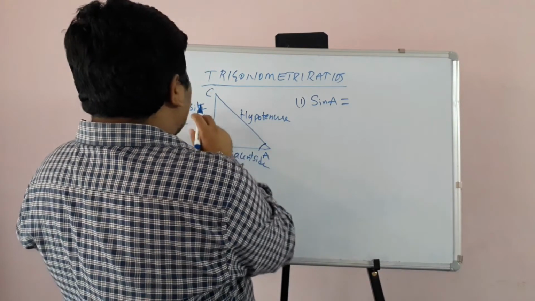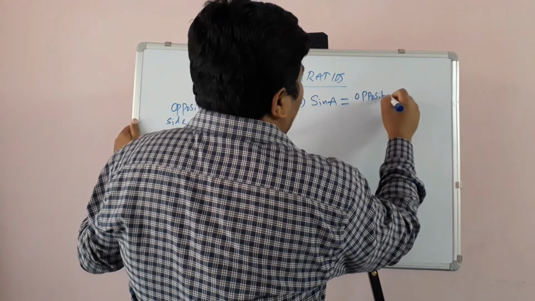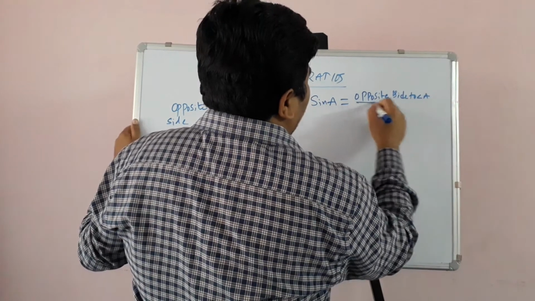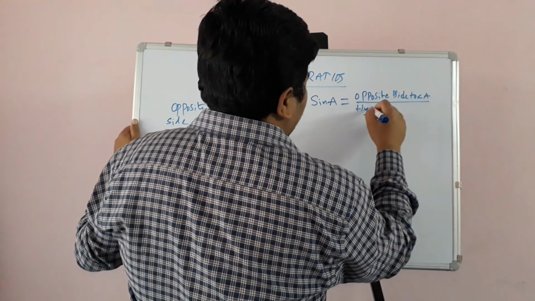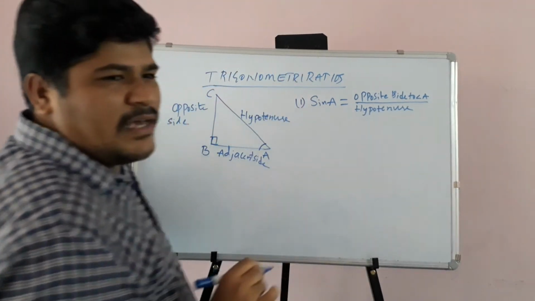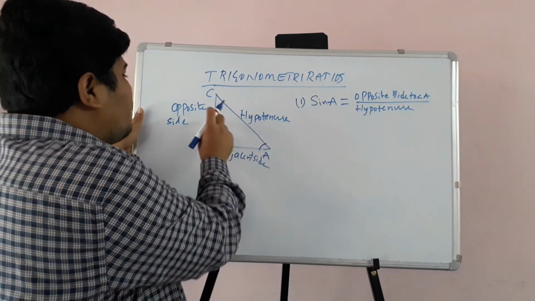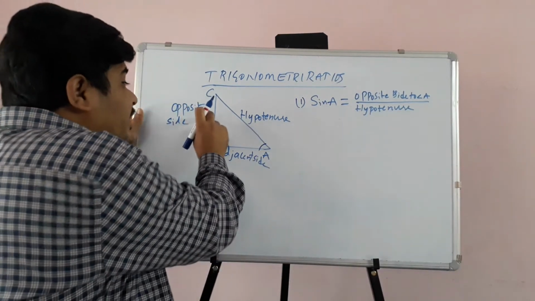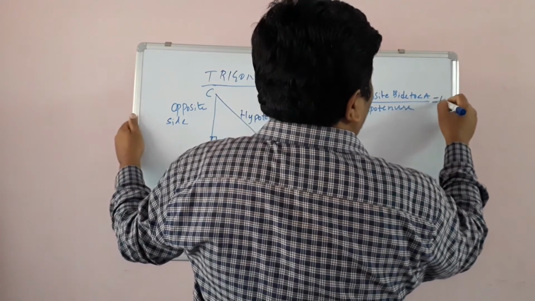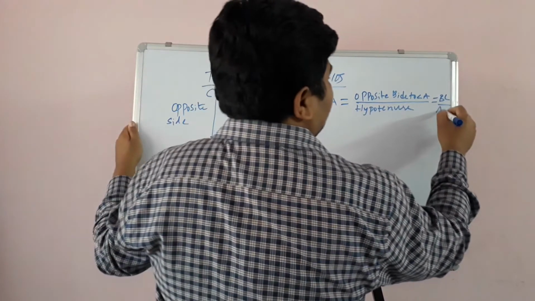BC is nothing but the opposite side to angle A, by the hypotenuse. Students, opposite to angle A, which side is there here? BC. And what is the hypotenuse in this triangle? AC.